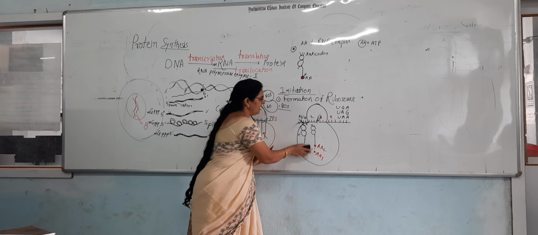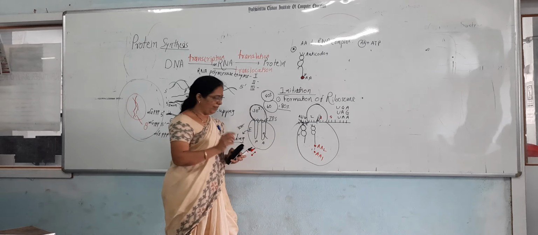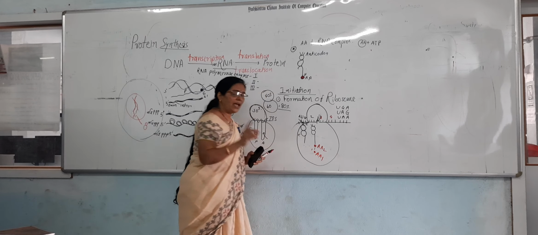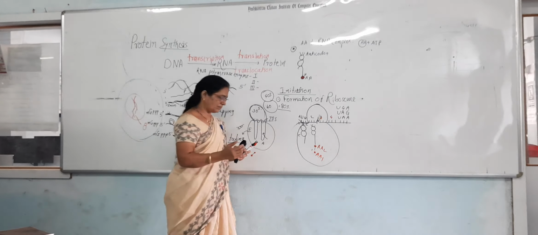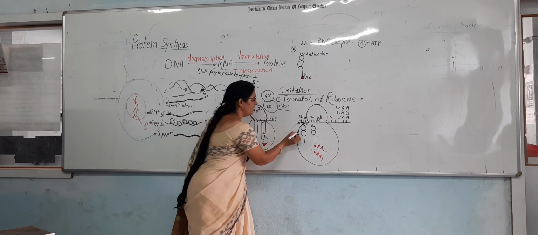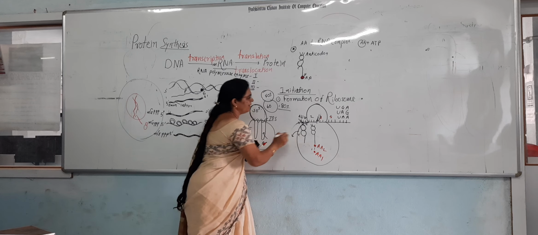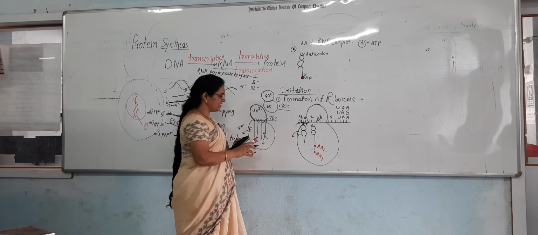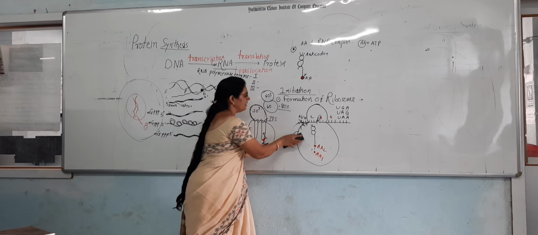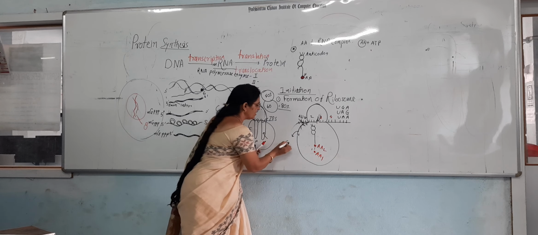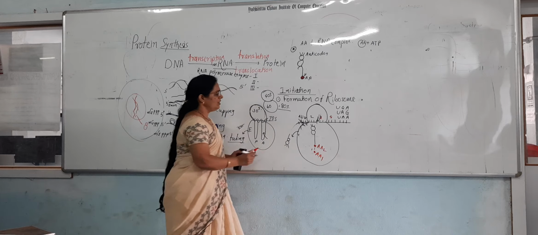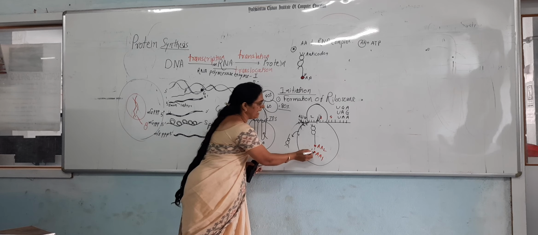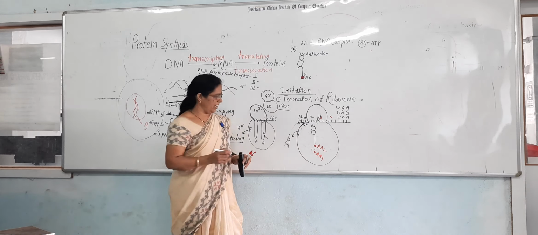Now this AA2 tRNA complex has the AA1 amino acid also. Now this tRNA is free for exit. It exits from that site. So the peptide bond is produced in between the AA1 and AA2 amino acids.